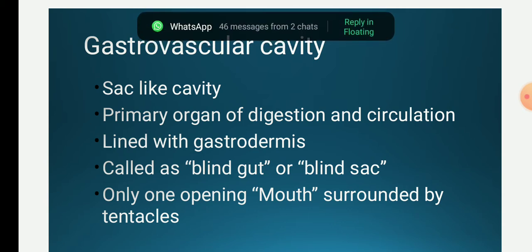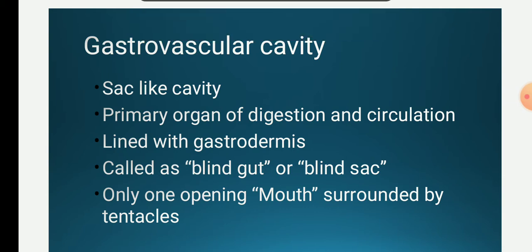In Cnidarians, the gastrovascular system is also known as the synenteron. It is a sac-like cavity, and it is lined by the gastrodermis. It is commonly called the blind gut or the blind sac, since food enters and waste exits through the same opening.